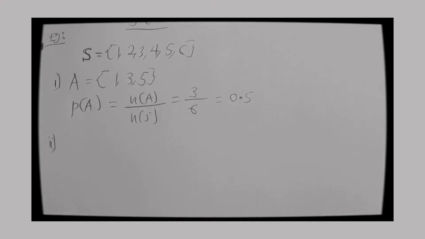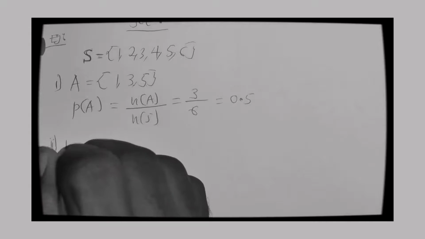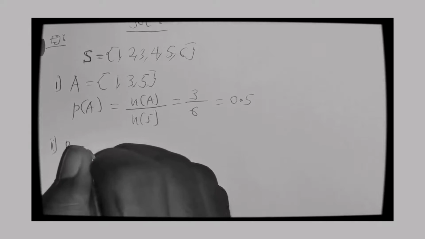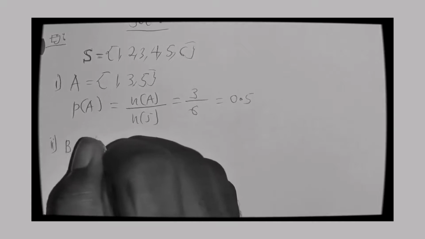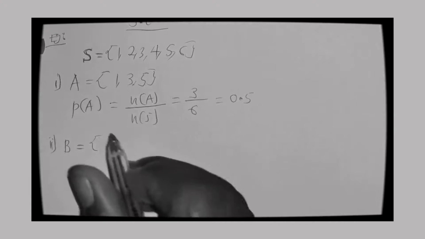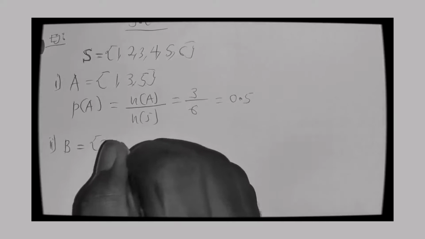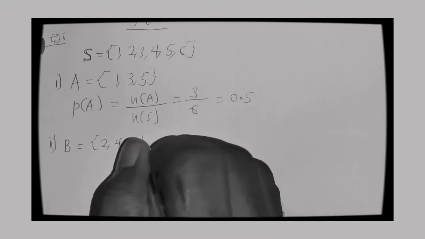Then II. We are asked to find the probability that an even number will appear. Let's use B to represent the event for an even number. The even numbers from the sample space are 2, 4, and 6.